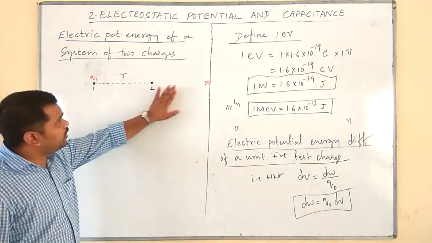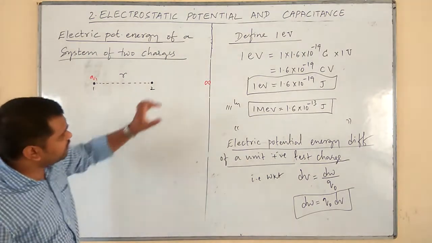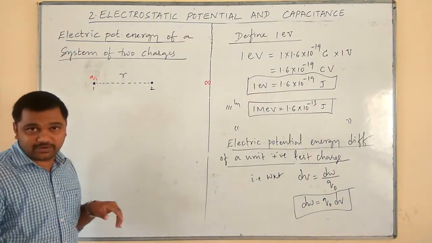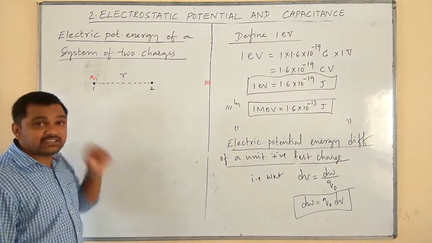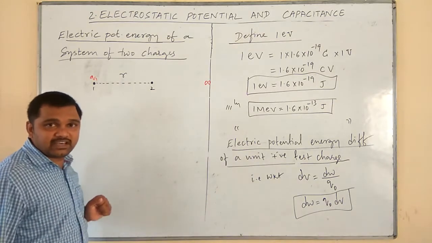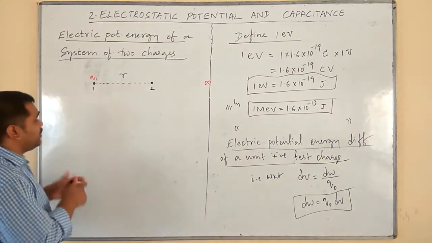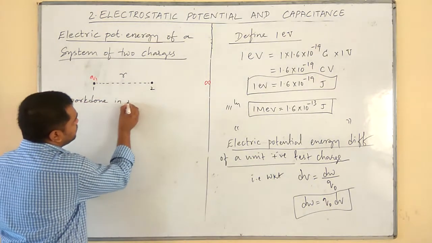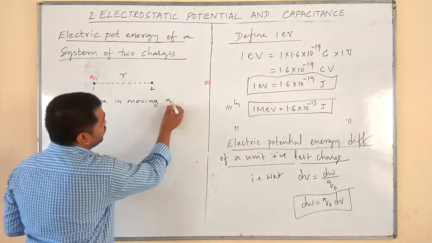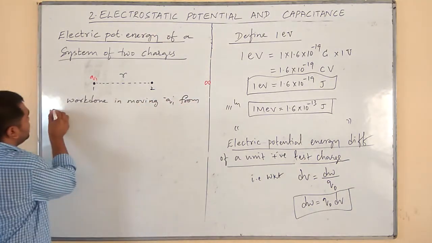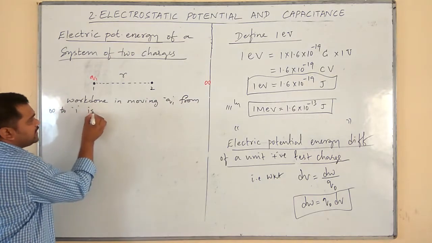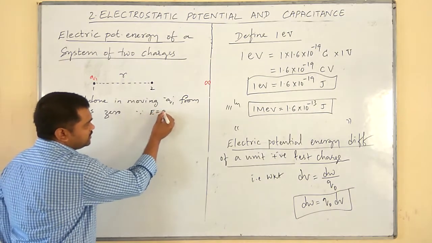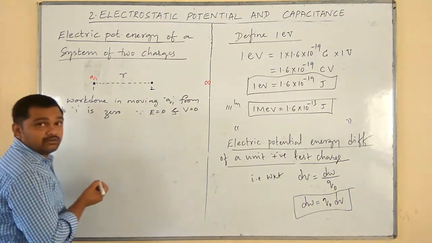Why? Whenever we move a charge from one point to another point opposite to the direction of electric field, work is said to be done. Since no electric field is here, no electric potential is here, the work done will be 0. Work done in moving Q1 from infinity to 1 is 0, because E is equal to 0 and V is equal to 0.